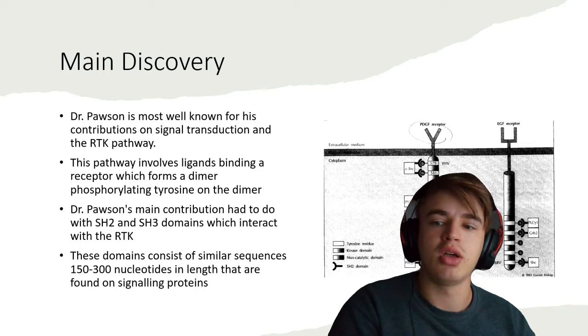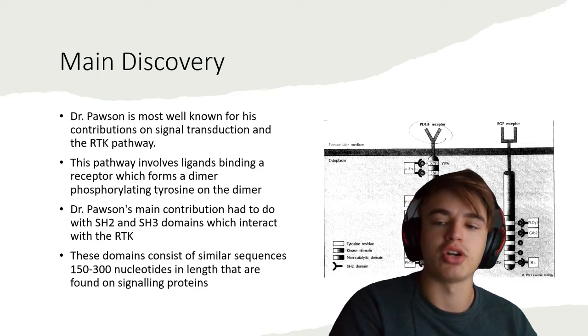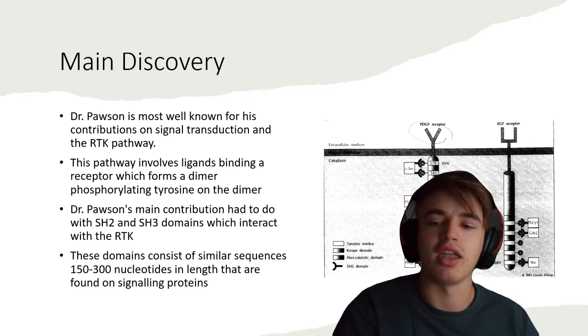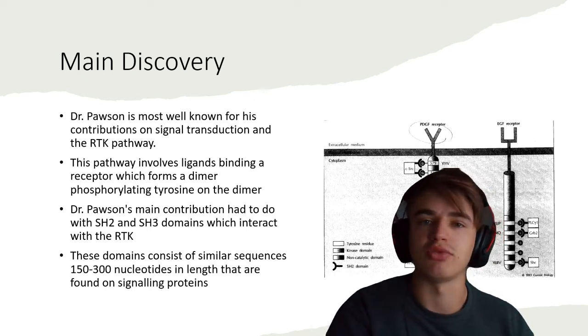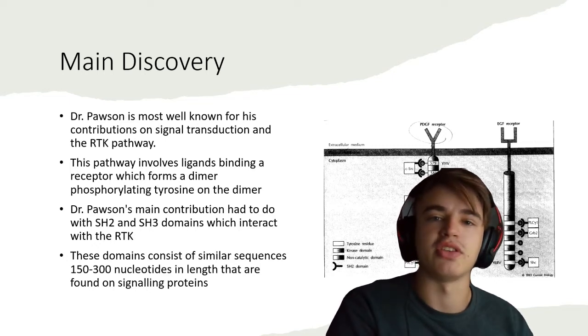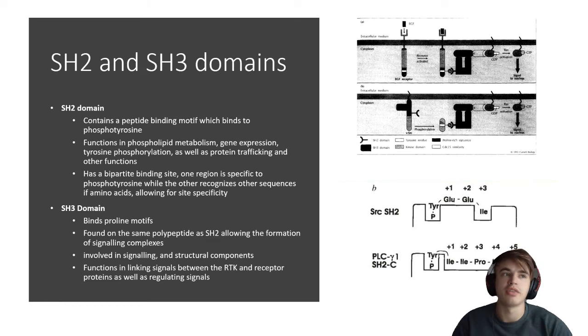His main discovery is most well known for his contributions on the receptor tyrosine kinase pathway, which involves a ligand binding to a receptor, forming a dimer, and phosphorylating tyrosine on the dimer. And Dr. Pawson's main contribution had to do with the SH2 and SH3 domains, which interact with the receptor tyrosine kinase. These domains consist of similar sequences, 150 to 300 nucleotides in length, and are found on the signaling proteins. It was found that the SH2 domain contains a peptide binding motif which binds to phosphotyrosine and functions in phospholipid metabolism, gene expression, tyrosine phosphorylation, as well as protein trafficking and other functions.